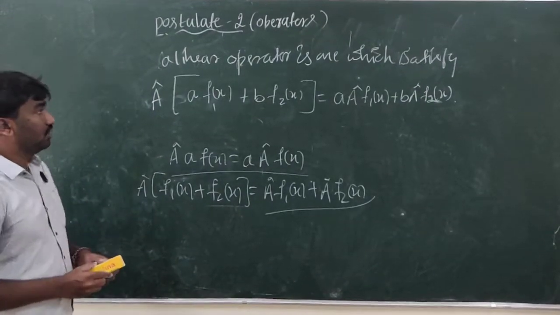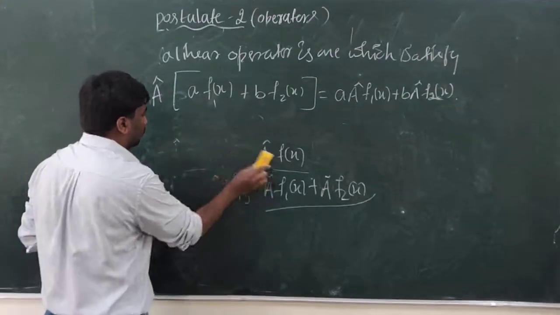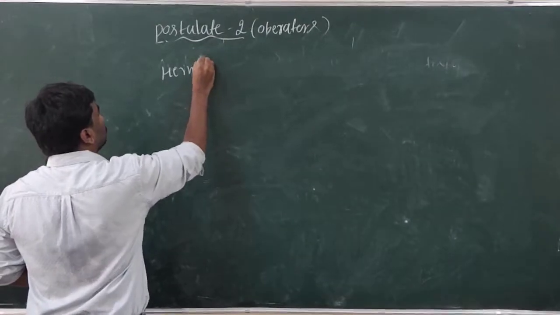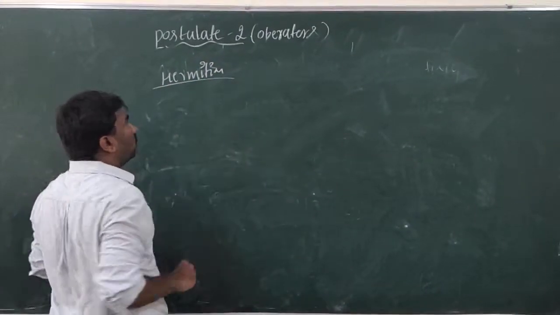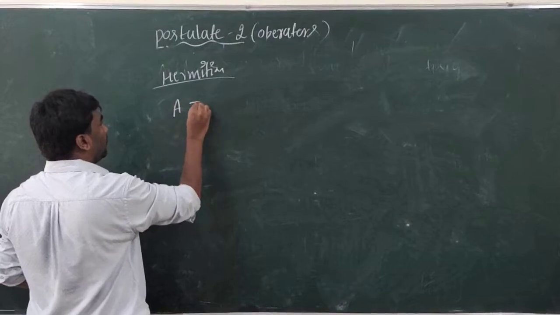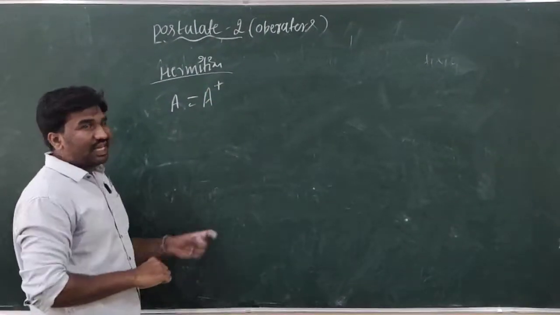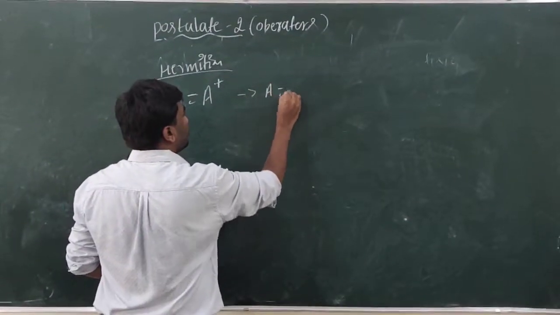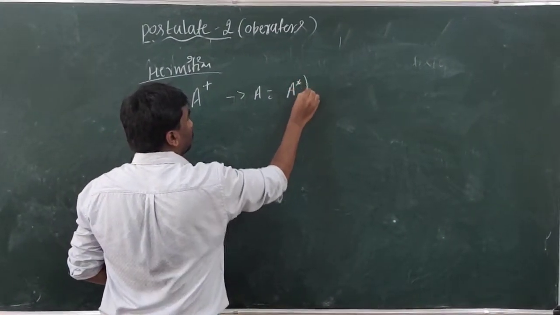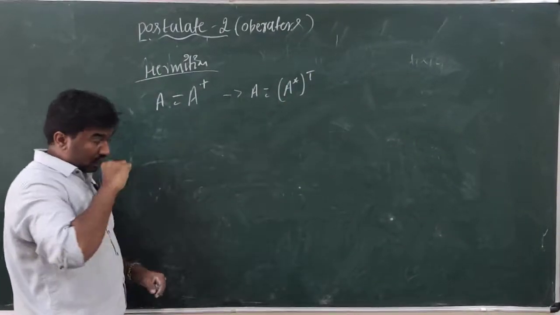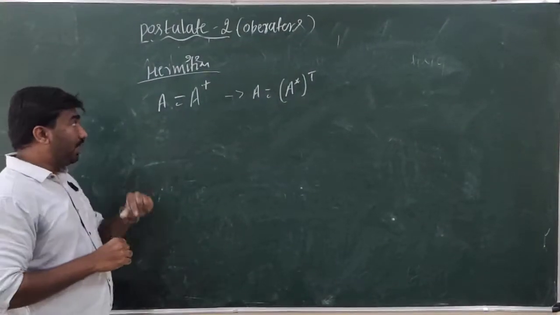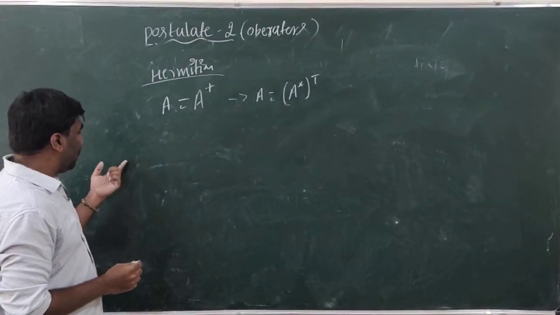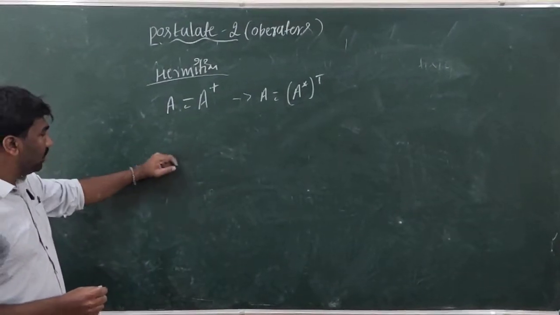Next, coming to the second condition, the Hermitian condition. We know that a Hermitian matrix means A is equal to A dagger, where A dagger is the complex conjugate transpose. That is, A is equal to A star transpose in matrix form. In operator form, if I want to say this operator A is Hermitian, it has some condition.